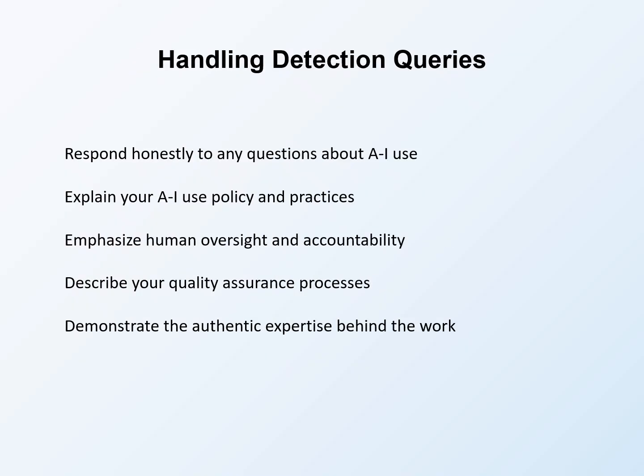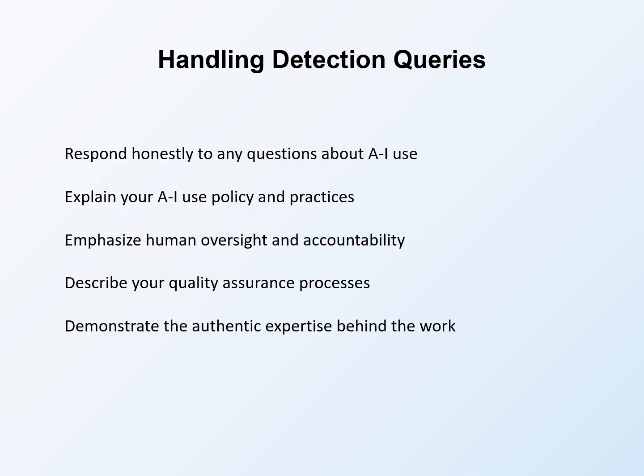If questions arise about AI detection or use, handle them professionally and honestly. Responding honestly to any questions about AI use maintains your integrity and trustworthiness. If you used AI assistance, acknowledge it. Attempts to deny or obscure AI use risk far greater damage if discovered than honest acknowledgement. Explaining your AI use policy and practices demonstrates responsible governance. Show that your organization has thought carefully about appropriate AI use and established frameworks for responsible implementation.